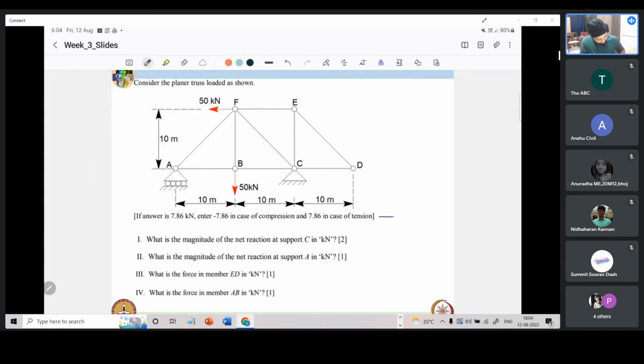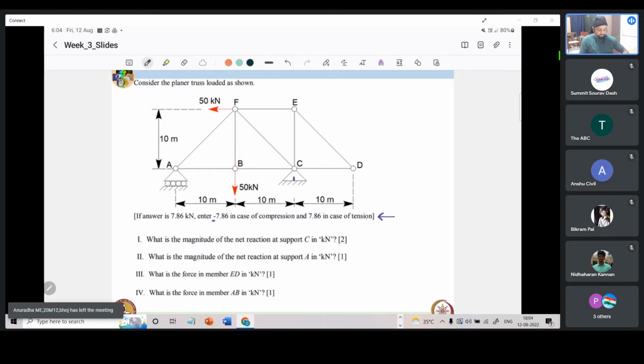This is something we need to take note of. Whatever answer we are getting, in case it is compression, we need to report it with a negative sign in front. And if it is tension, we need to report the positive value that we are getting. They have asked what is the magnitude of the net reaction at support C, this is support C, and what is the magnitude of the net reaction at support A. And then they have asked two forces.